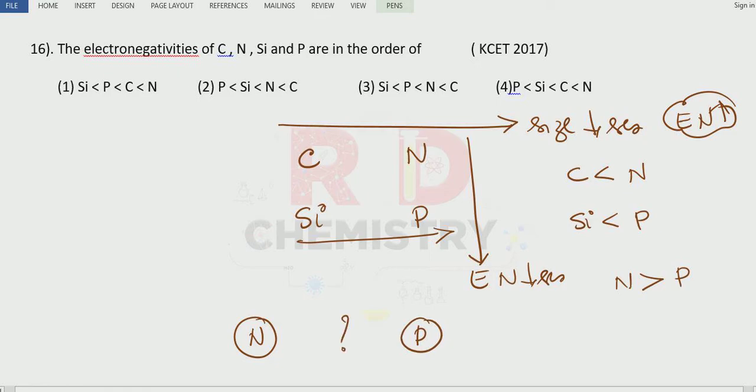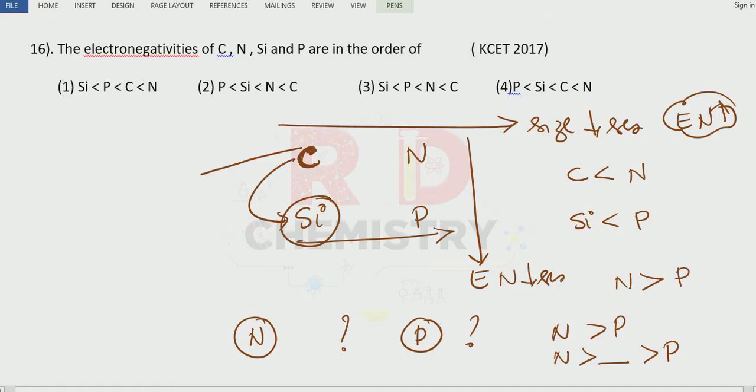Now, in between I put some elements. Is nitrogen greater than phosphorus, or nitrogen greater than some element then compared to phosphorus? We have to find out. Now see here. Between carbon and silicon, silicon is larger in size. That means carbon has larger electronegativity. Okay, clear?